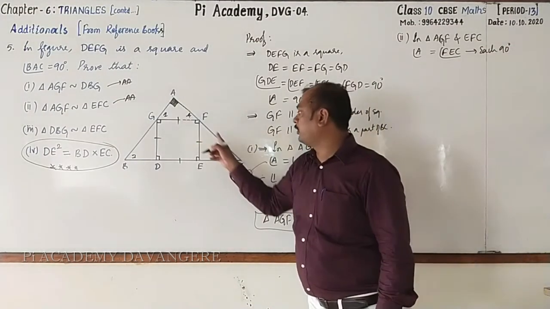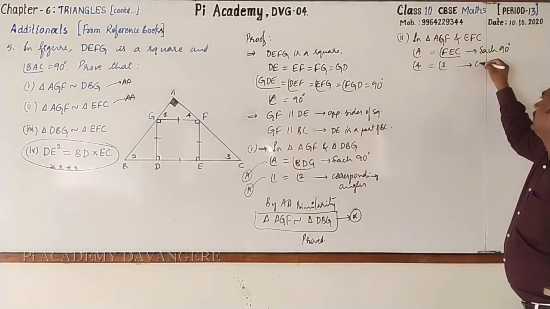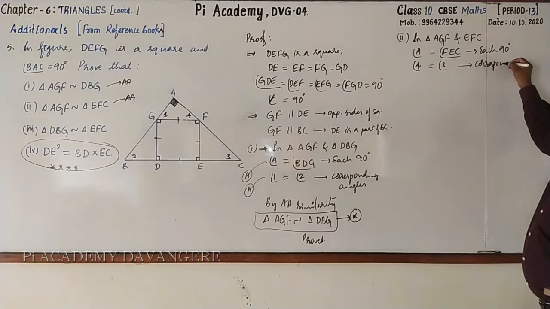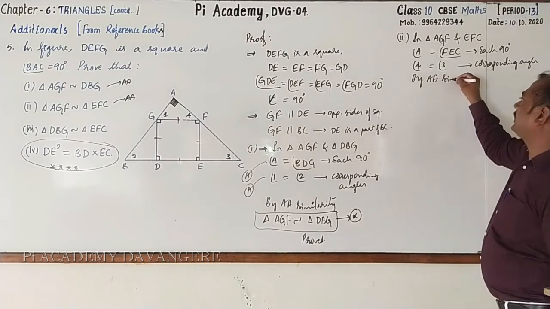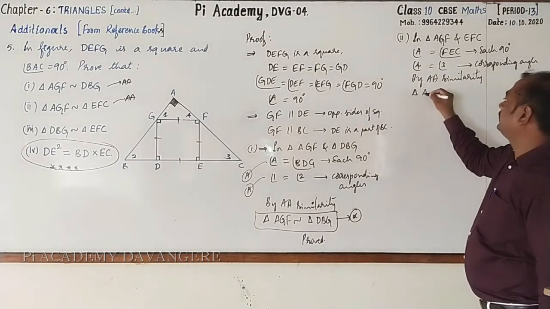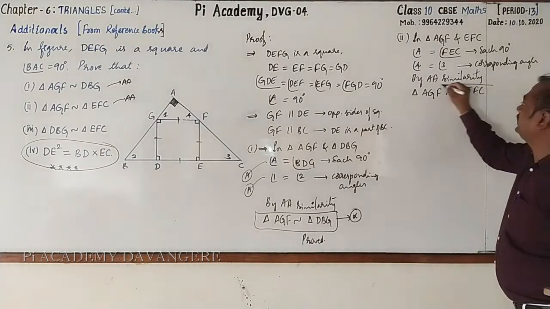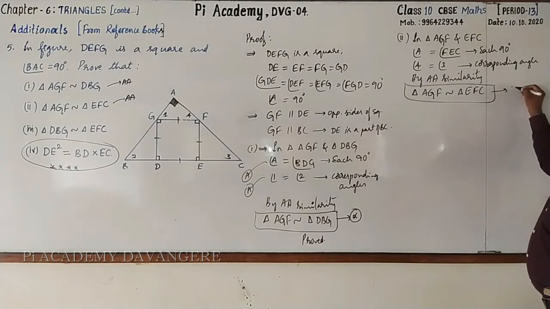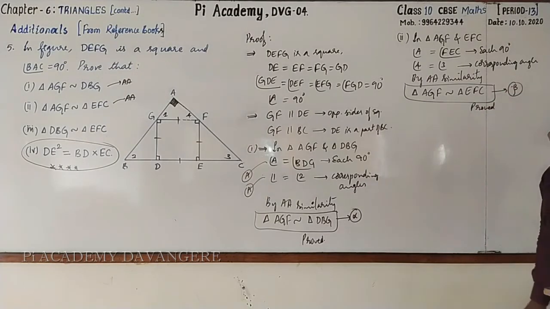Then angle 4 equal to angle 3. What is the reason? Very good, they are corresponding angles. Next, again by AA similarity, you can write triangle AGF similar to triangle EFC. Call it statement beta. Proved.